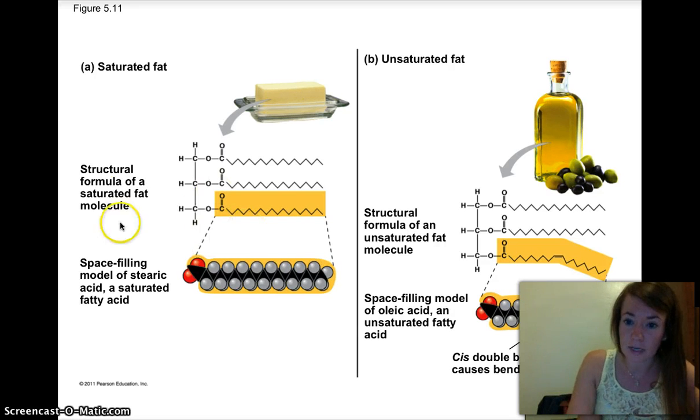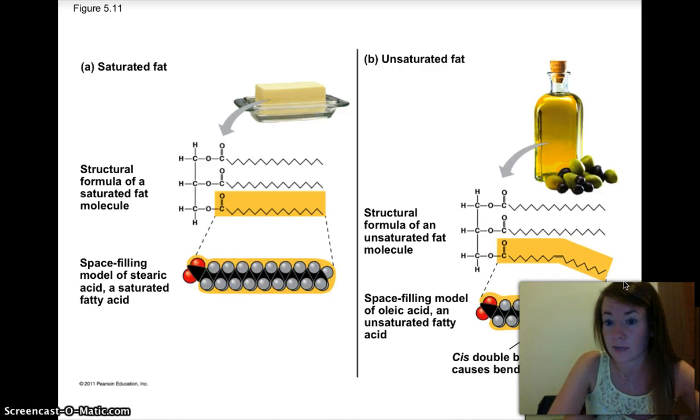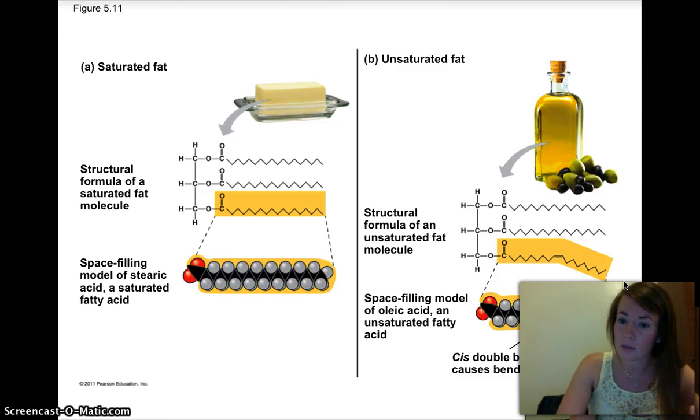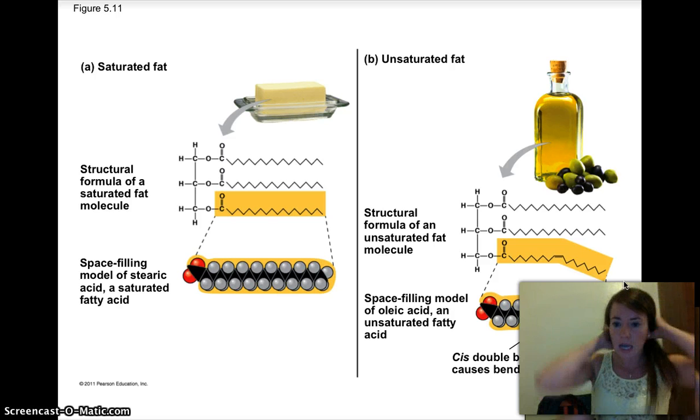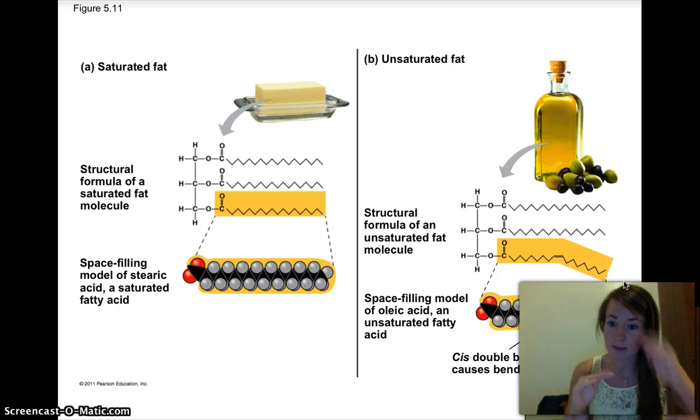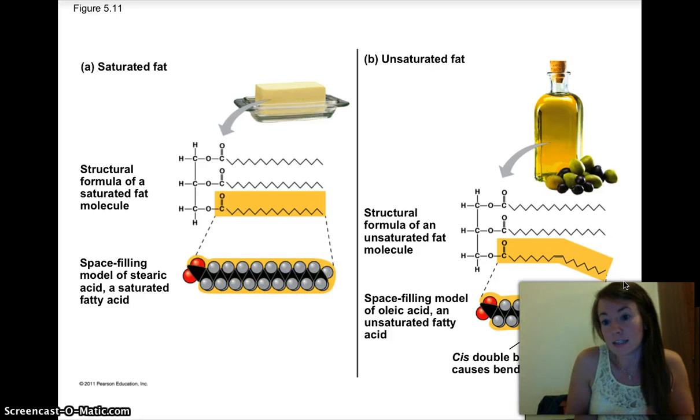Unsaturated fats over here, when we have a double bond, we get a kink in the chain. So these two are linear because they're saturated. Then we get down here and there's a double bond and it forms a kink in the chain because of differing bond angles. So now, rather than trying to pack a bunch of pencils into a box, think of a bunch of pencils and a couple of crazy straws thrown in there, like windy, crazy straws. And so when that happens, now we can't pack them in as tightly. We can't get as many in there, and it's not a solid at room temperature.